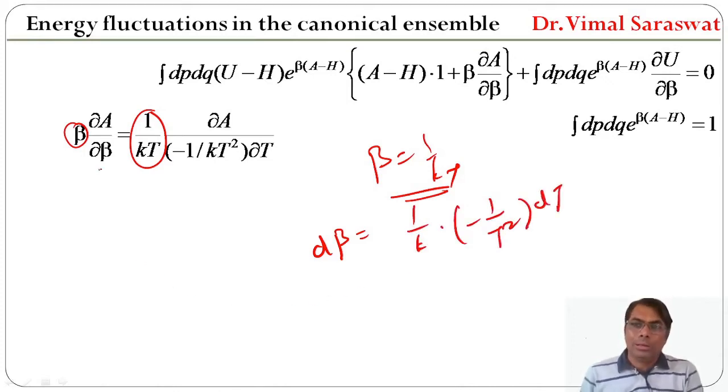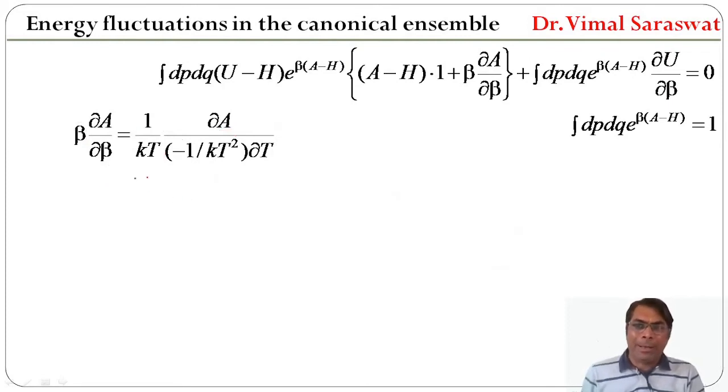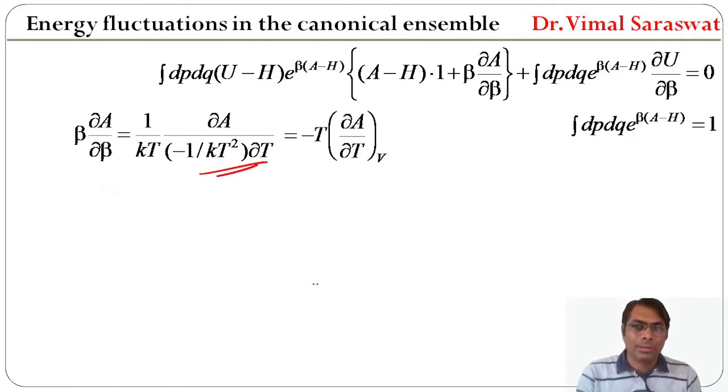So del beta will be minus 1 upon kT square del T, which is written here. So beta del A by del beta is this one. Now k and k will be cancelled out and 1 by T and T will be cancelled out. So beta del A by del beta is equal to minus T del A by del T.